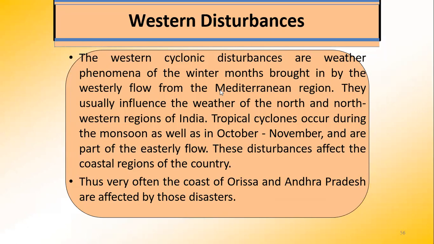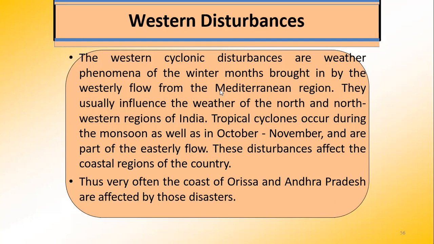Tropical cyclones occur during the monsoon as well as in October-November, and they are part of the easterly flow. These disturbances affect the coastal regions of the country. Have you heard about the disasters caused by them on the Orissa and Andhra Pradesh coast?